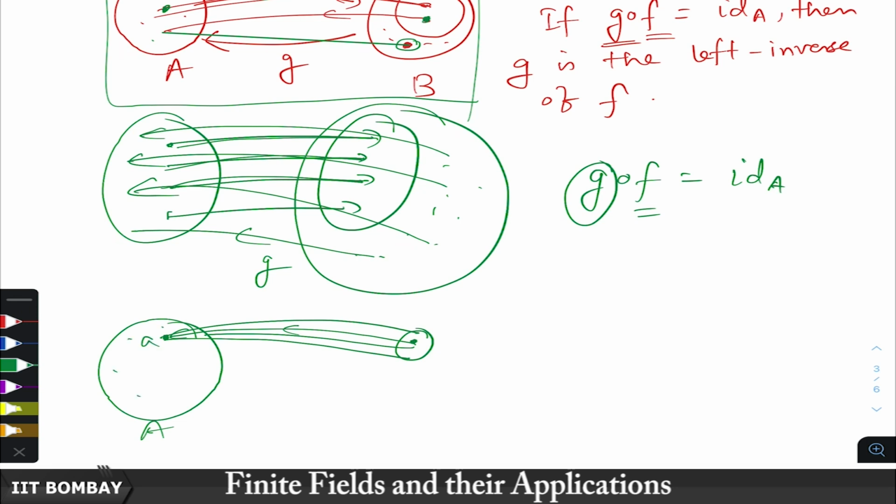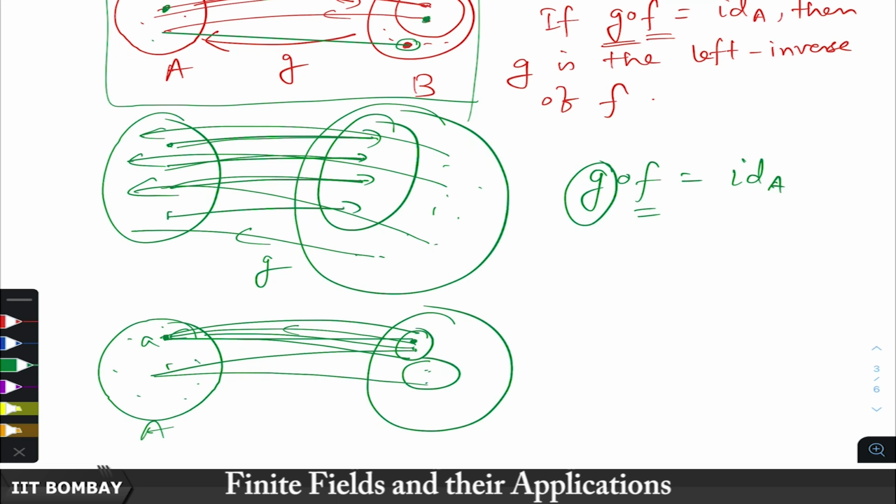So, because G is onto, for every element here you are defining a corresponding element in B. Then what will happen is that F composition G will be the identity map, and these pre images are disjoint. This is by definition, because by the very definition of G, two elements here cannot have the same image under G.